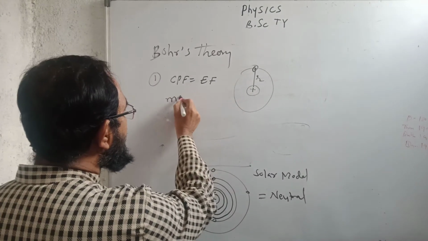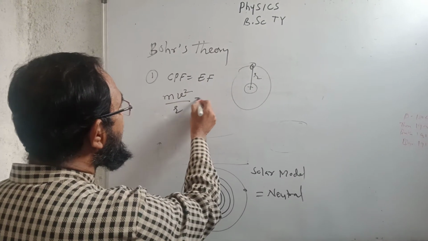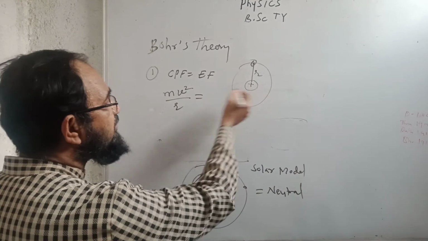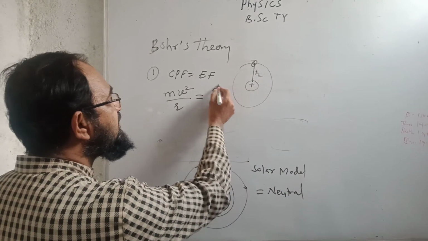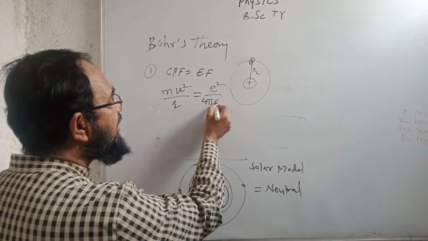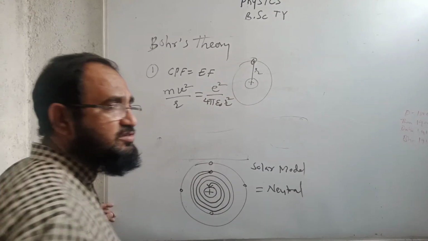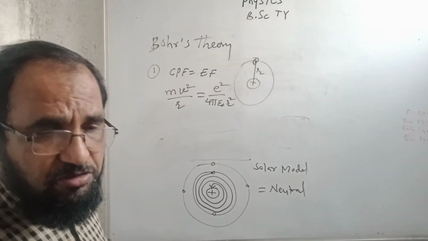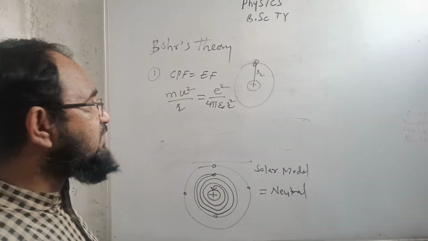So the centripetal force mv square by r is equal to the electrostatic force, which for hydrogen atom, Z equal to 1, is e square upon 4 pi epsilon 0 r square. This is the first postulate, that the necessary centripetal force is given by the electrostatic force.